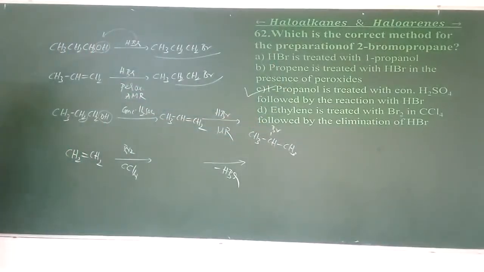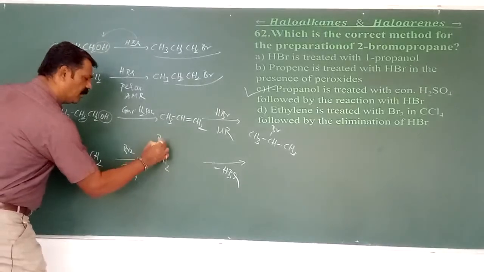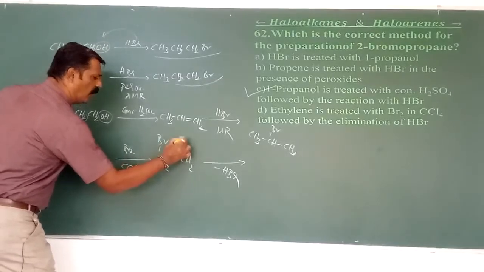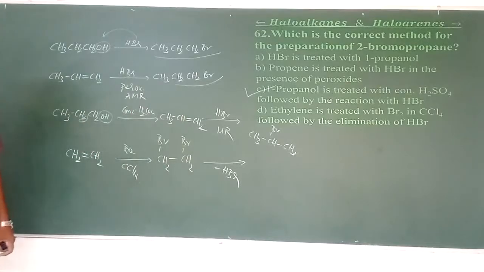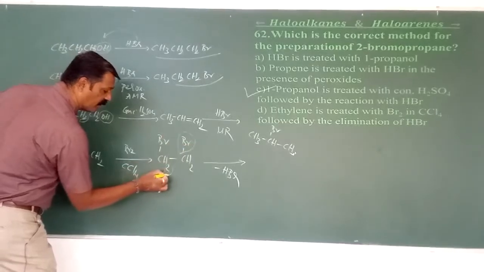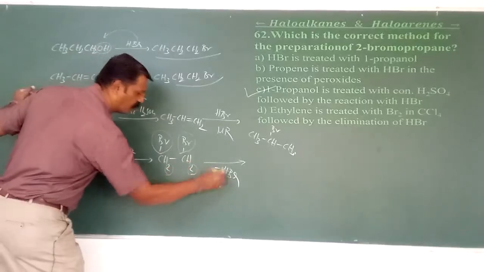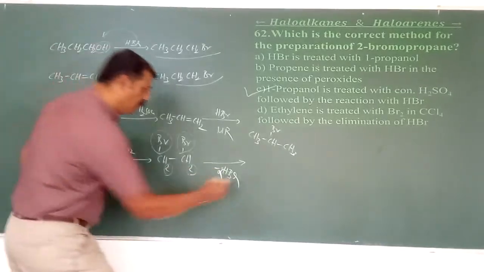Again, we have to check the last one. What happens when ethylene reacts with bromine? It undergoes an addition reaction to form 1,2-dibromoethane, followed by removal of HBr. If I remove the Br from this and the hydrogen from the adjacent carbon, that is a removal of 2 HBr. What's the product?